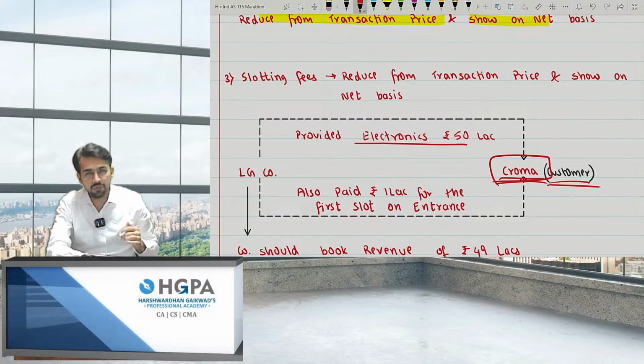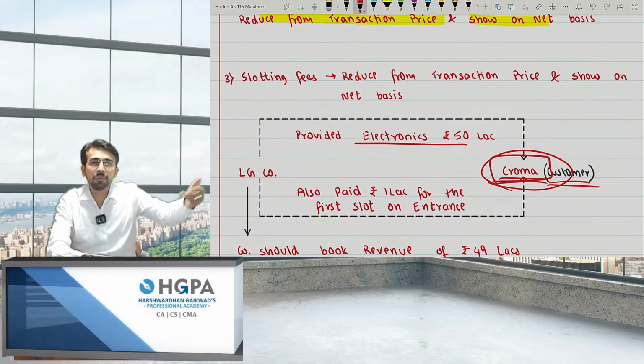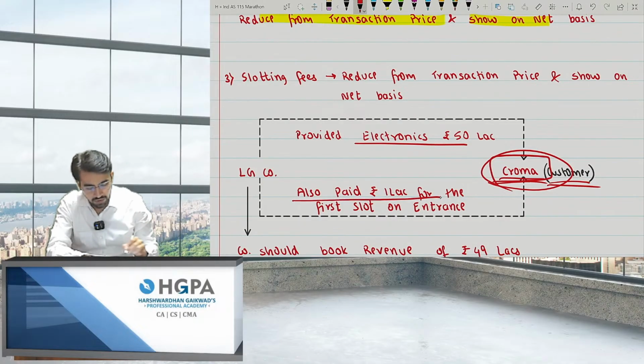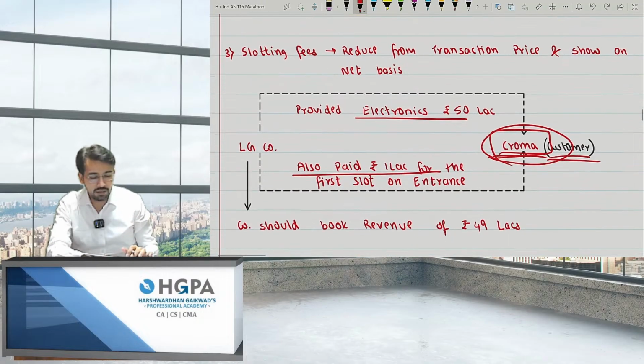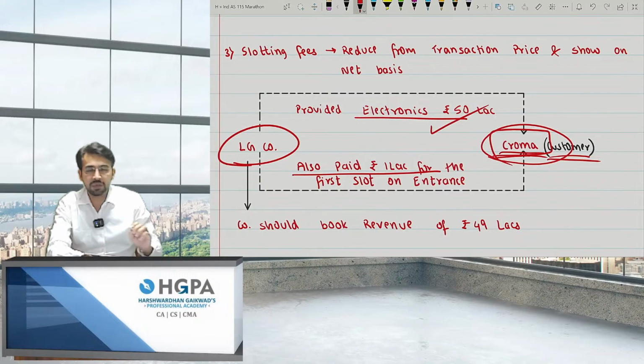All the LG products should come in front of them. At that point of time, obviously, this is a slot. So Chroma will say, okay, if you want that advertisement, if you want that slot, you have to pay me something. That means it is payable to the customer only. I am selling the products and I am also paying them for that slot for advertisement. At that point of time, I provide 1 lakh for the first slot on entrance. At this point, again, it will be on net basis. LG will not book a revenue of 50 lakh. LG will say 50 minus this 1 lakh, because I also have to pay 1 lakh rupees, right? I give you the goods of 50 lakh, but you will not pay me 50. You will pay only 49, because 1 lakh is the slotting fee, right? So at that point of time, 49 lakhs will be booked as income for me.